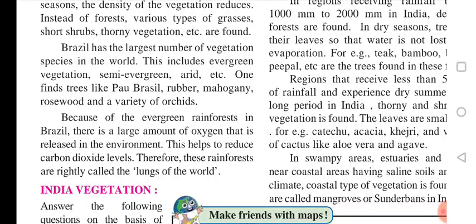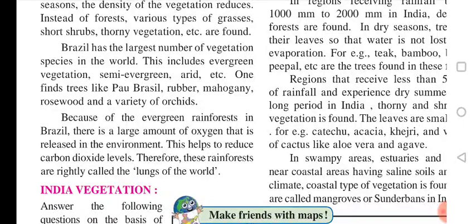Brazil has the largest number of vegetation species in the world. Brazil is one of the most famous countries and it has a large number of vegetation species in the world.